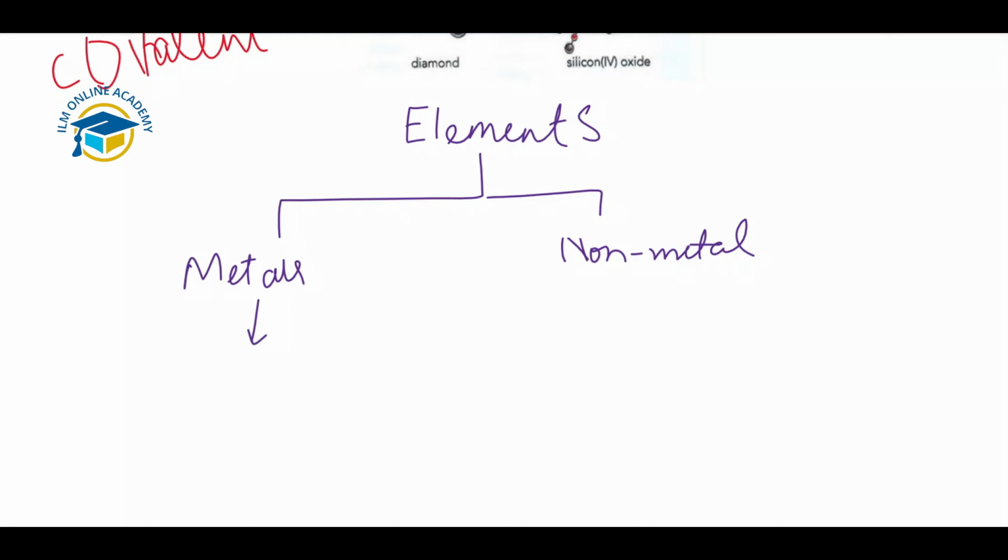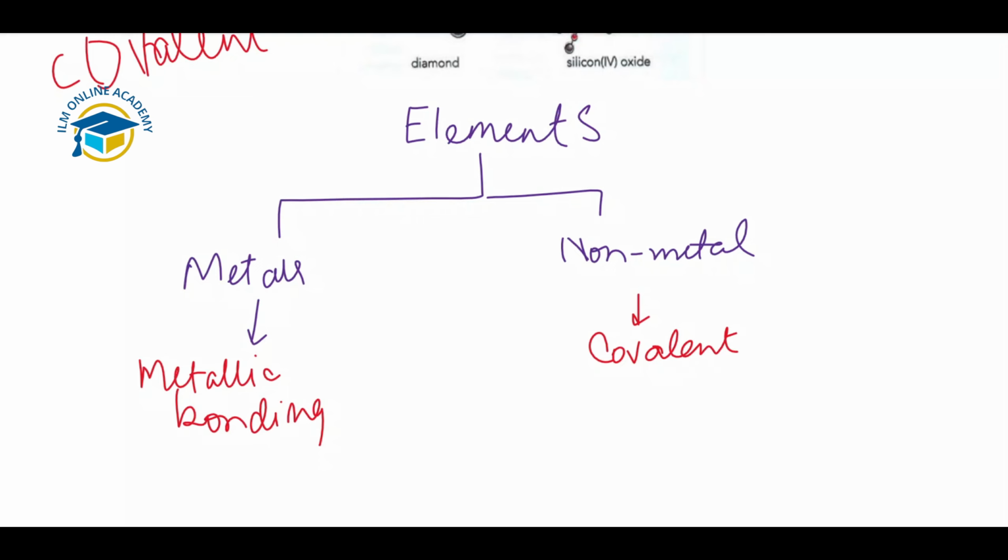Metals have metallic bonding, and non-metals have covalent bonding.